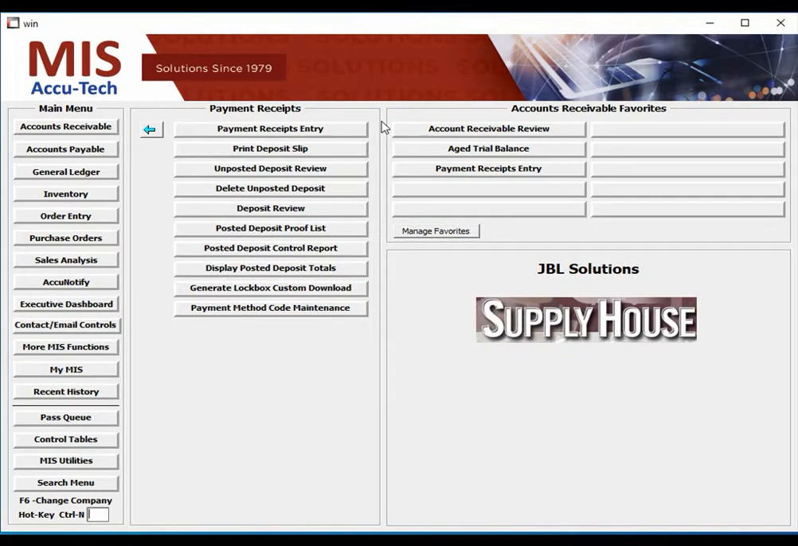One will be a payment for a customer that already has a credit card token stored in your system. The second will be a payment receipt that does not have a credit card token stored in your system, but we will enter the card information, apply for the token, and then save the token for future use. Let's start by taking a credit card payment from a customer that already has a card token stored in your system. We'll go to our payment receipts entry function.